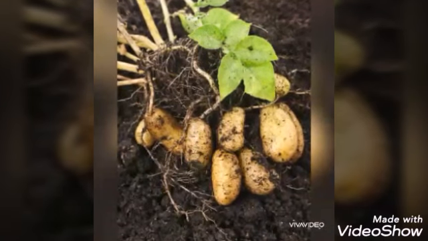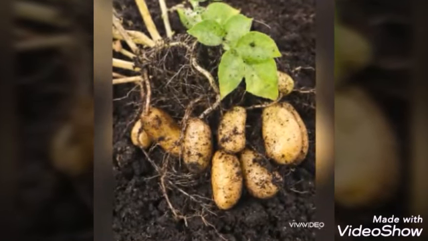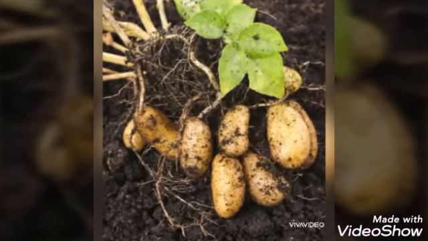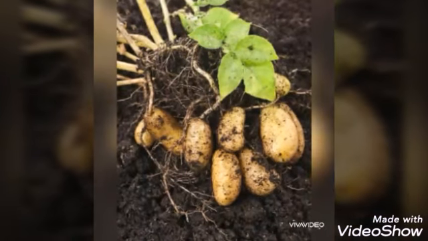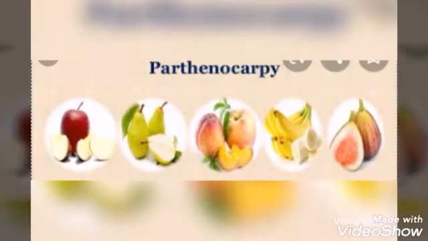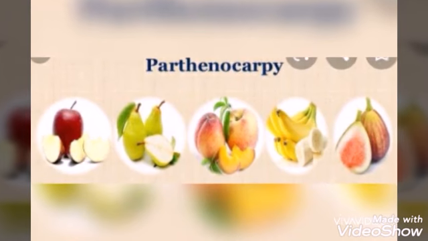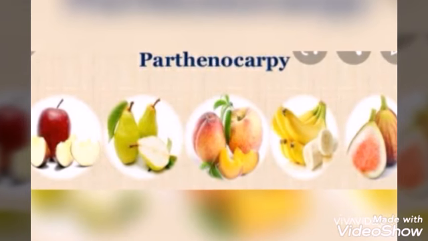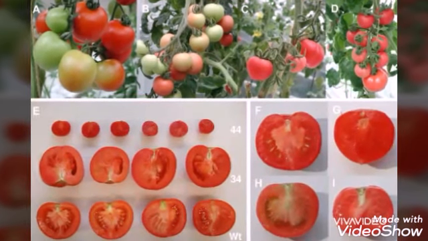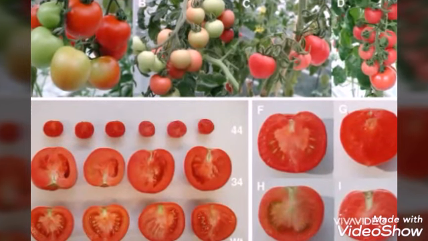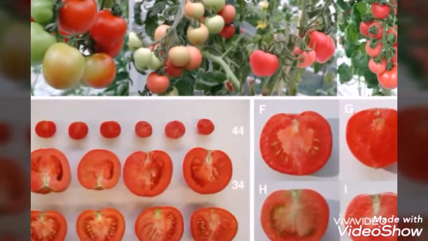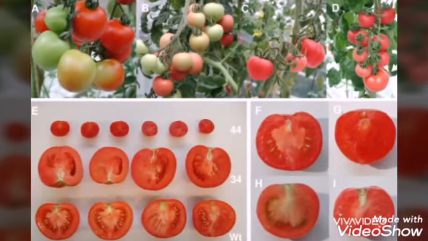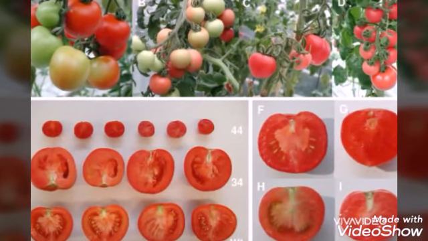Dormancy means it is a period of arrested growth. So, gibberellin hormone breaks the dormancy of potato tuber and helps it to grow. Gibberellins are more efficient than auxins in inducing the formation of seedless fruits. Seedless fruits are called parthenocarpic fruits. Already we discussed that parthenocarpic fruits develop without fertilization. Example, tomato. Like auxins, gibberellins also induce the formation of seedless fruits.